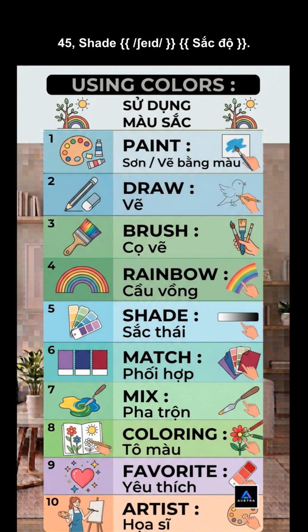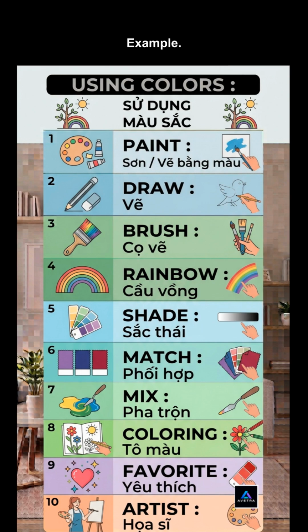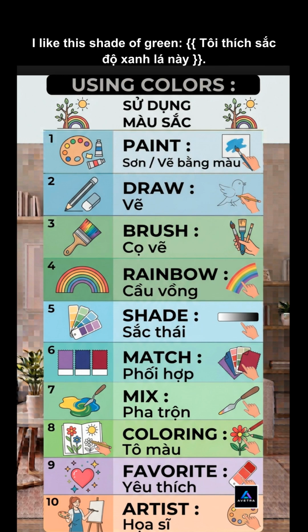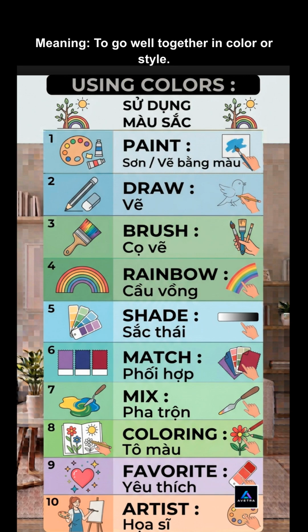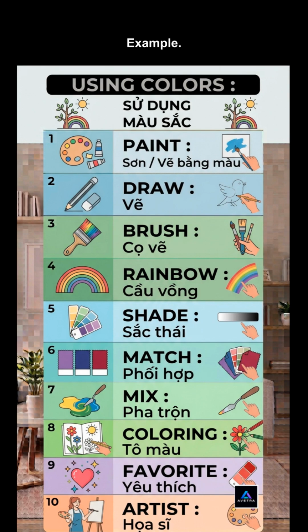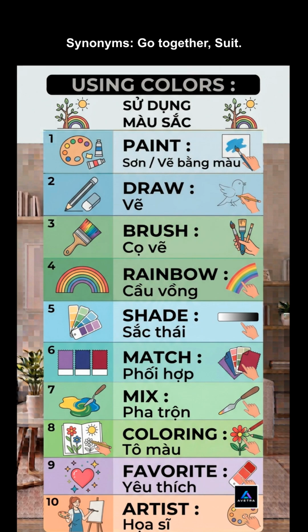45. Shade. Meaning, a particular lightness or darkness of a color. Example: I like this shade of green. Synonyms: tone, tint. 46. Match. Meaning, to go well together in color or style. Example: these colors match perfectly. Synonyms: go together, suit. Antonyms: clash.